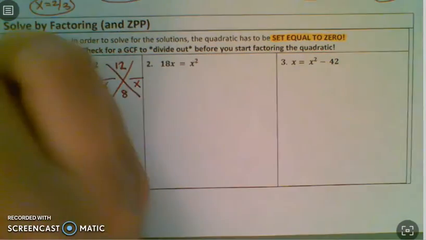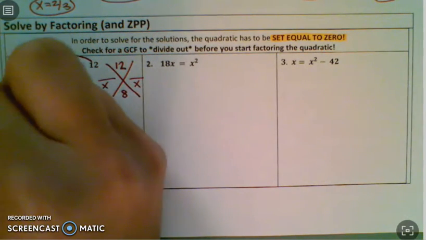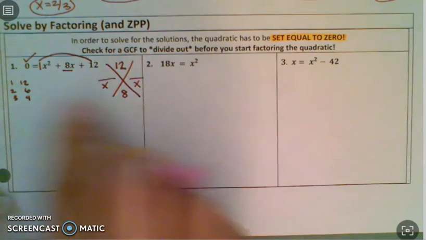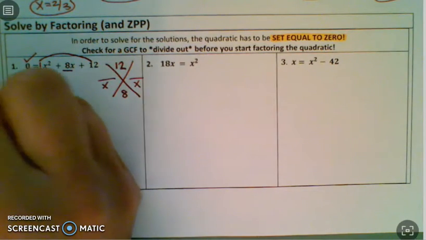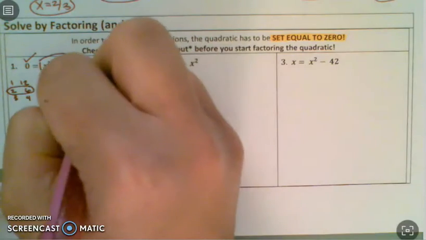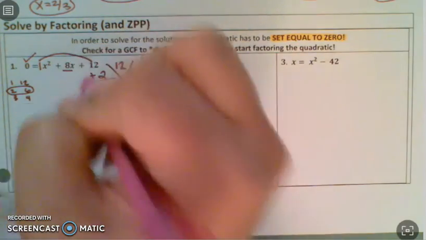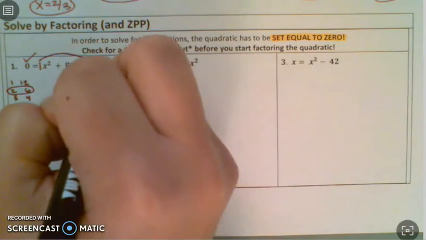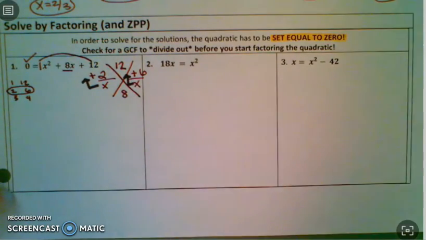So the numbers that make 12 are 1 and 12, 2 and 6, or 3 and 4. So we have to make an 8. A 1 and a 12 isn't going to work. Neither is a 3 and a 4. But a 2 and a 6, if I add 2 plus 6, it makes an 8. So a 2 plus a 6, and then the 2 was positive as well, so I'm going to put a plus sign on it. Remember, this is where we do bottoms up, and we bring the x to the top in order to make our factors.